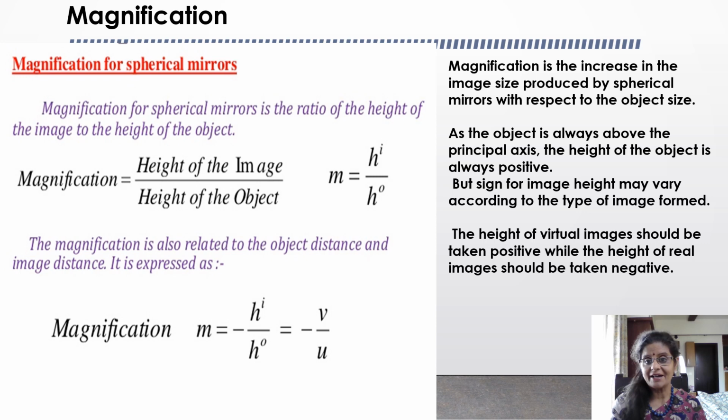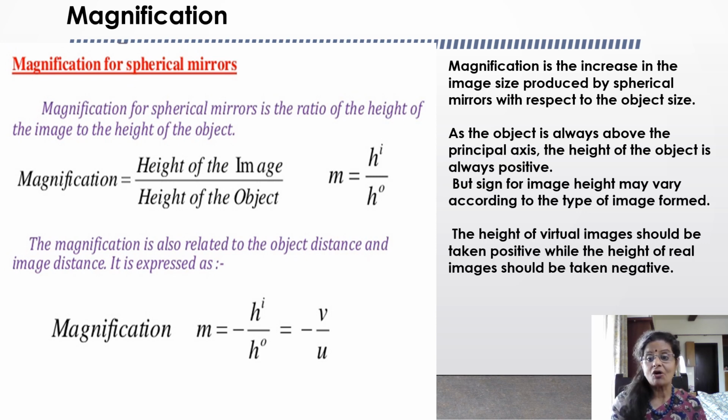Now let's understand the magnification of a mirror. What is magnification? Magnification is the increase in the image size produced by spherical mirrors with respect to the object size. Now, what is the formula to calculate the magnification of spherical mirrors? Let's see. Magnification is equal to height of the image by height of the object. That is, m is equal to hi by ho.